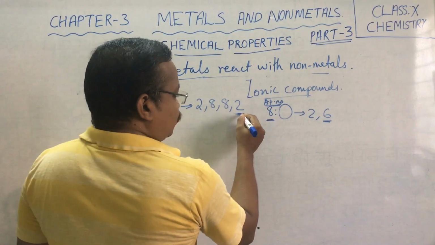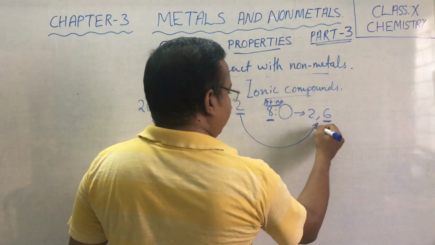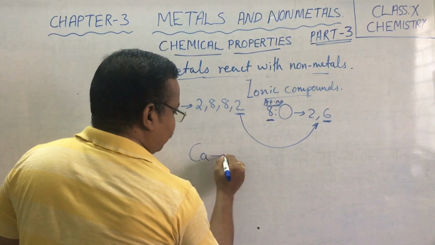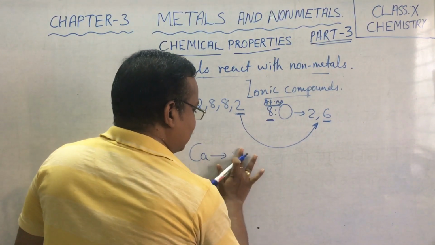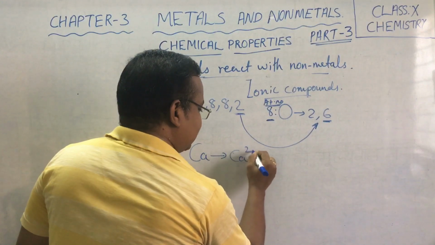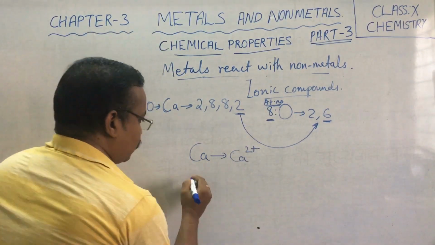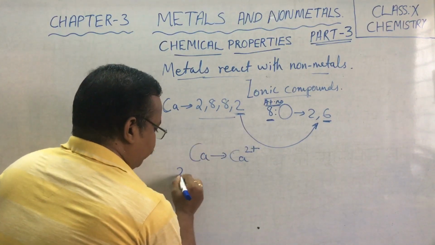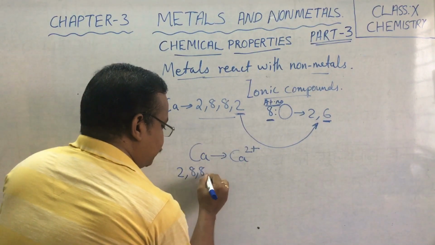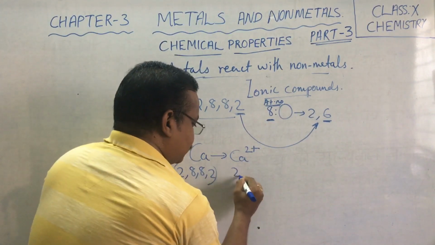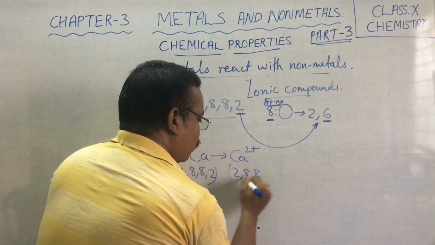Now calcium will lose these 2 electrons and become Ca2+. How does this Ca2+ become? Because it has the electronic configuration of 2, 8, 8, 2, after losing 2 electrons it becomes a 2, 8, 8 configuration.